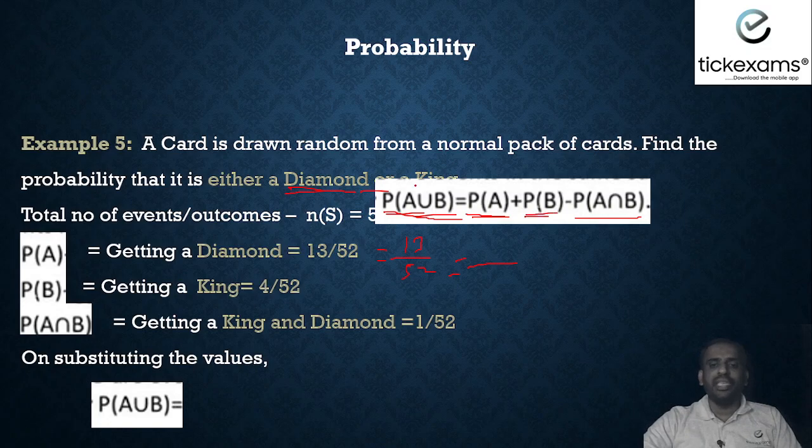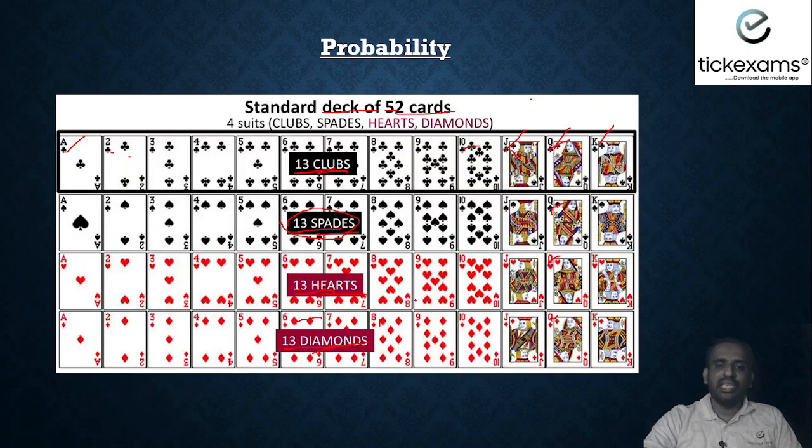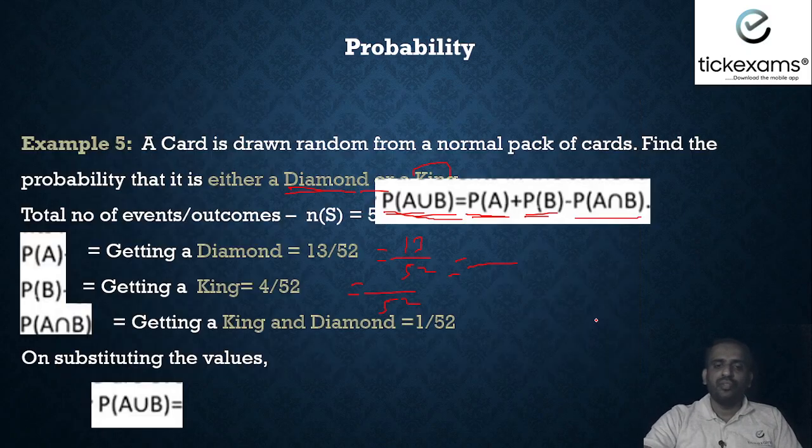Now probability of B is getting a king. So sample space remains the same, 52. How many kings do we have? We have 1, 2, 3, 4. So we have got 4 kings. So 4 by 52.